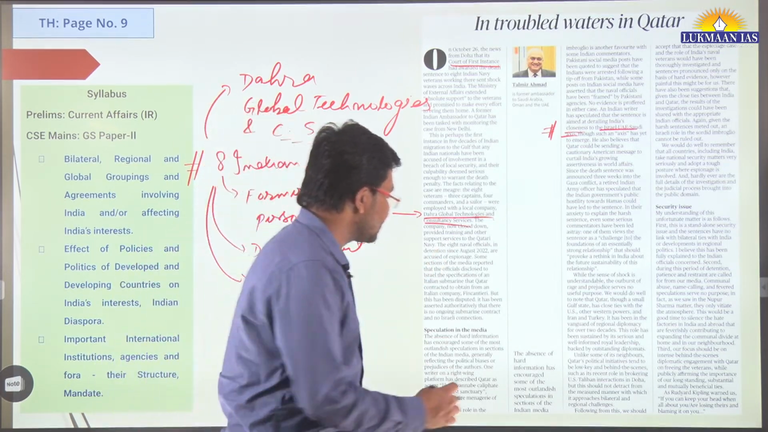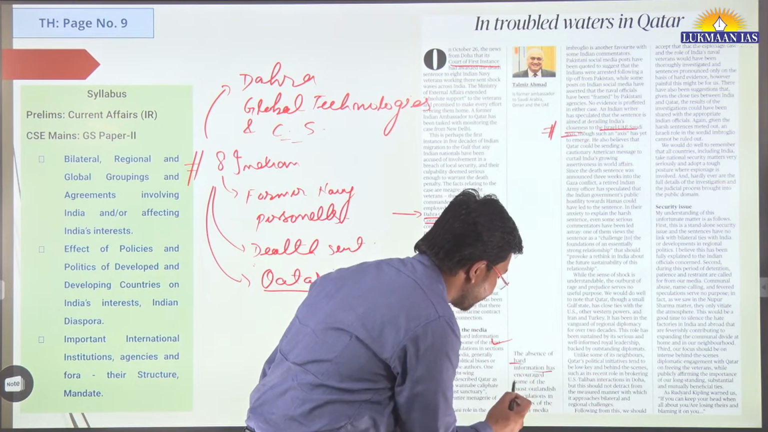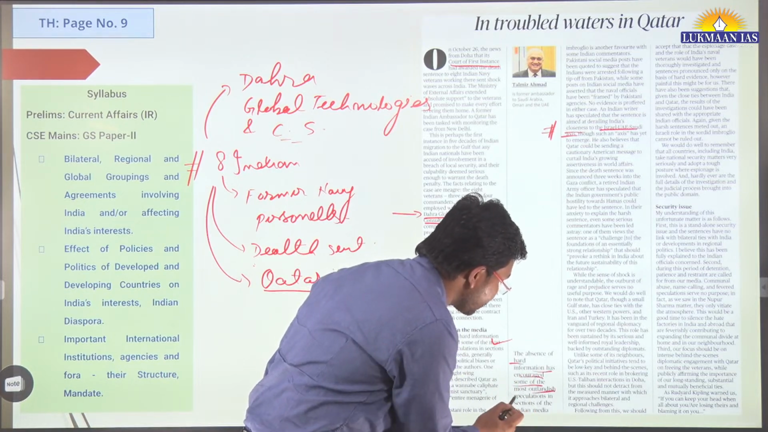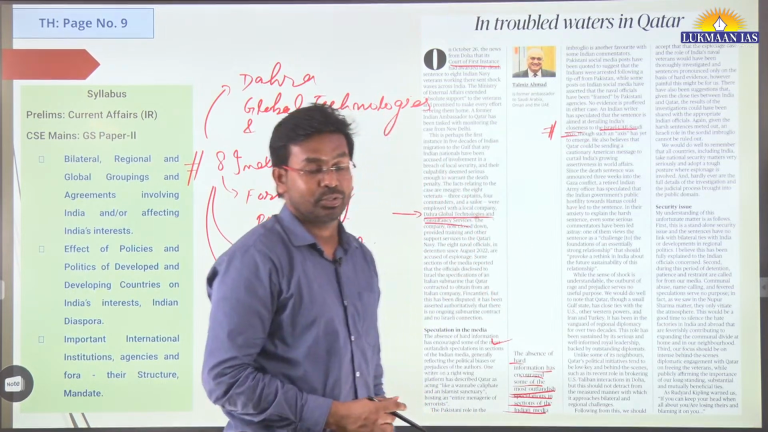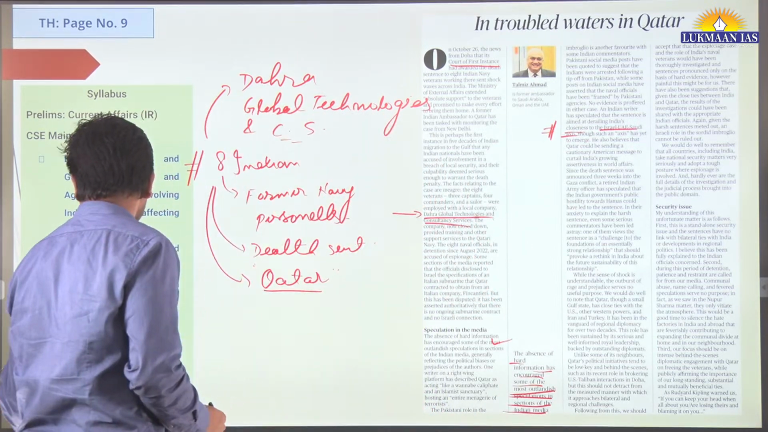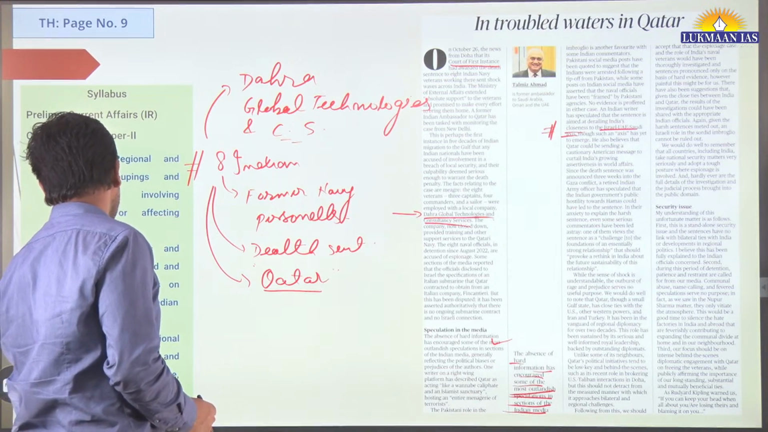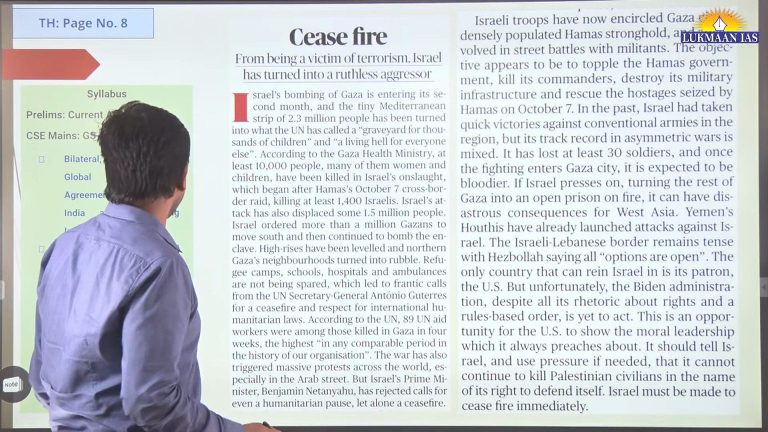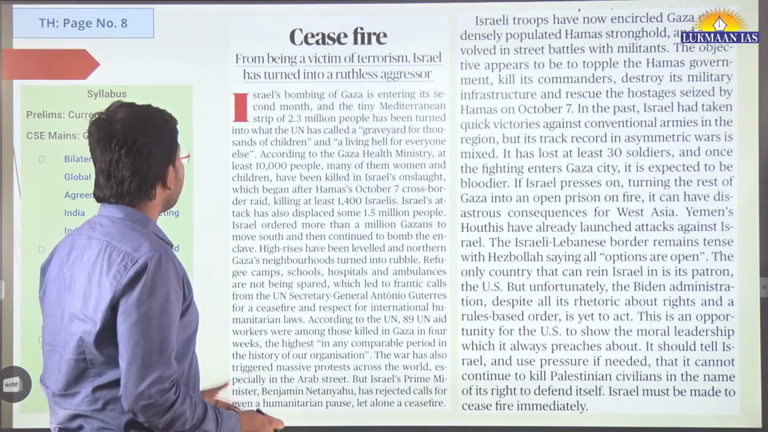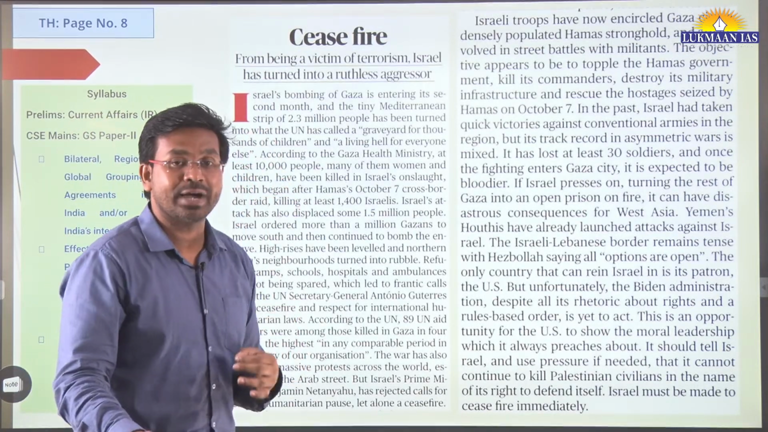So the author says the absence of hard information has encouraged some of the most outlandish speculations in sections of Indian media. So basically the author is criticizing the opinions made by some of the media outlets in this particular case. Now we have another article. This article talks about ceasefire.